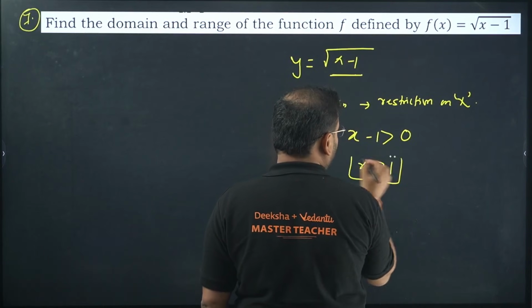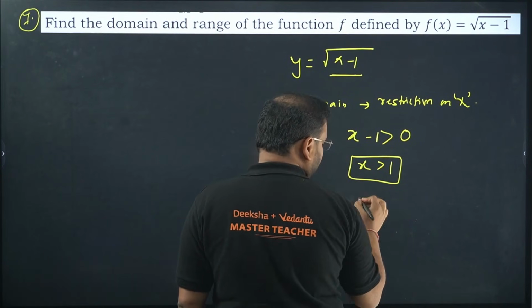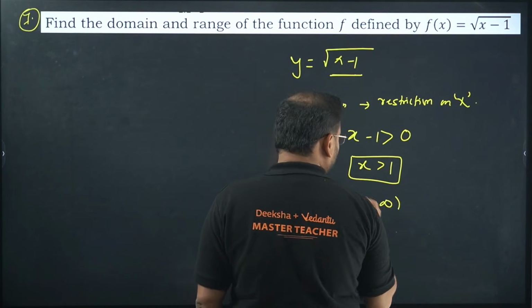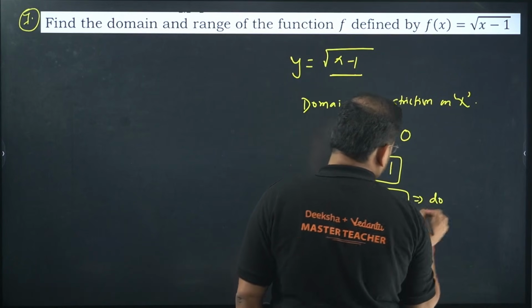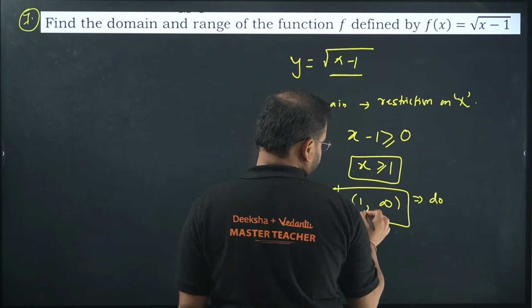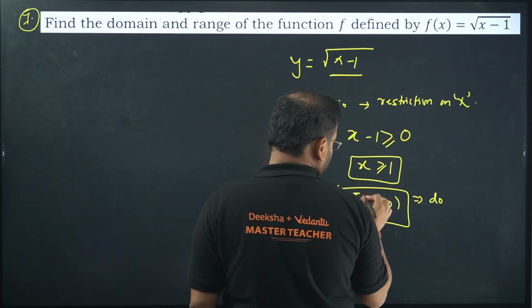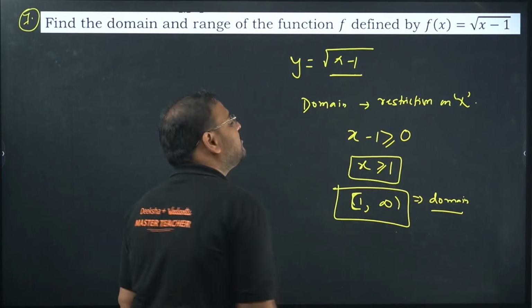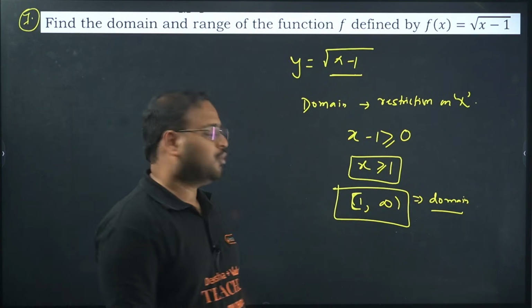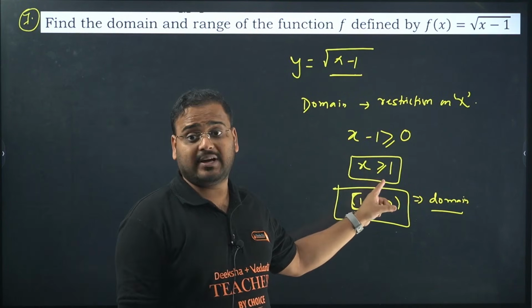This is my domain. What's the meaning of this? It means 1 to infinity. Not open, it should actually be closed, because this is a numerator, right? So I can keep it equal to 0 also. So 1 is closed, not open, guys.